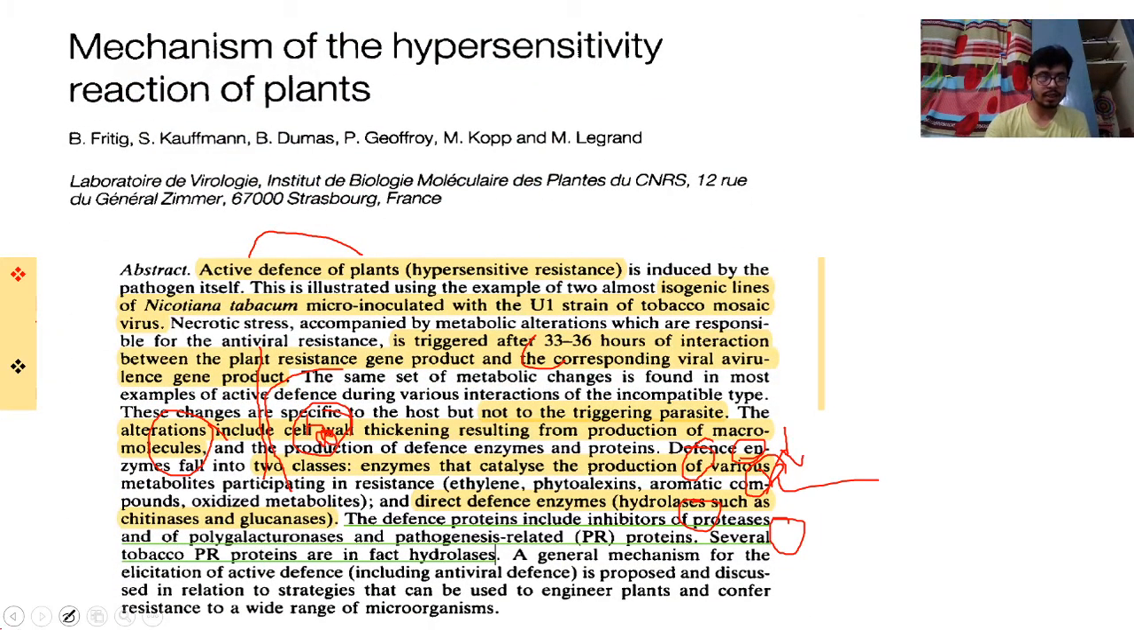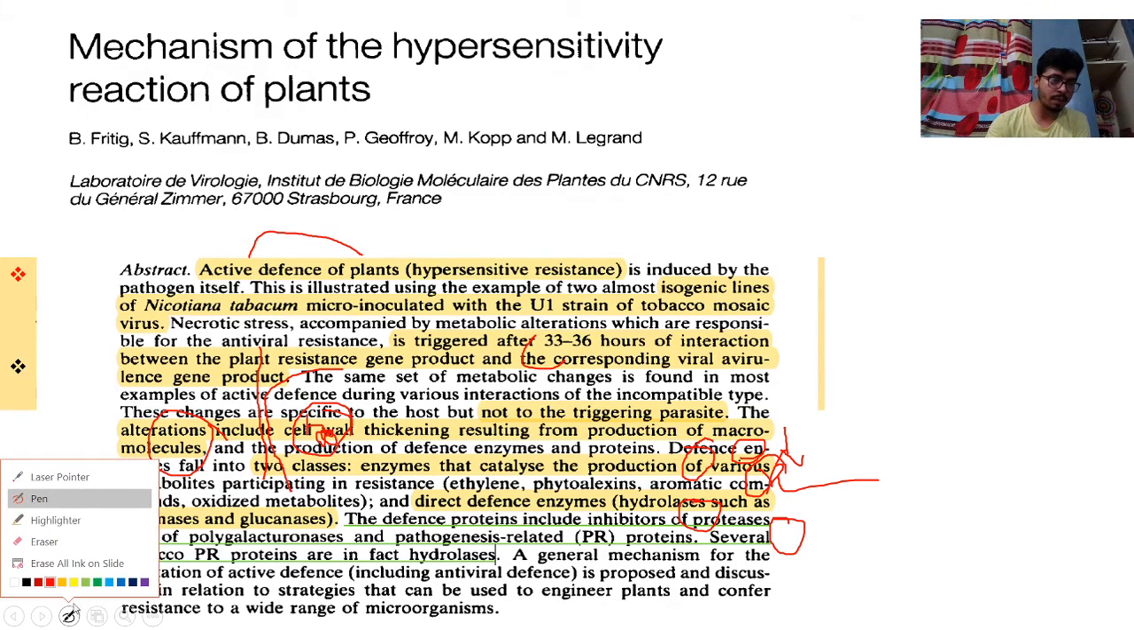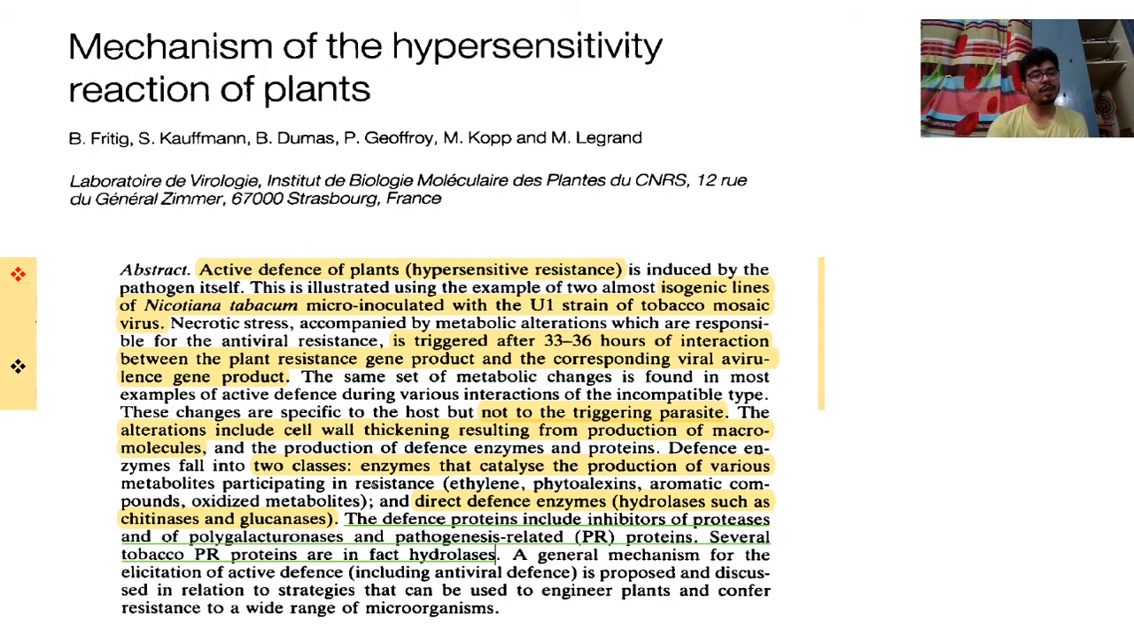I have taken a snapshot from a paper to make you more comfortable about this defense mechanism. The active defense response of the plant, known as hypersensitivity resistance, is induced by the pathogen itself. The pathogen induces it itself. Sometimes people set off the alarm themselves, and the pathogen alarms the hypersensitive response, saying here I come. When it comes, it is welcomed, and now you cannot go from there.